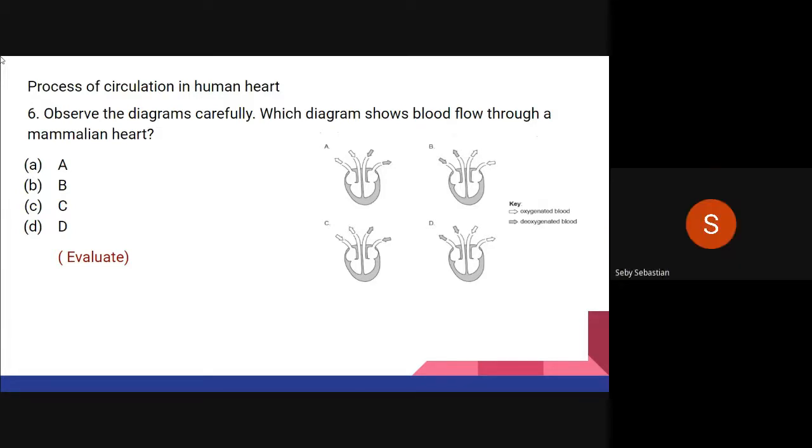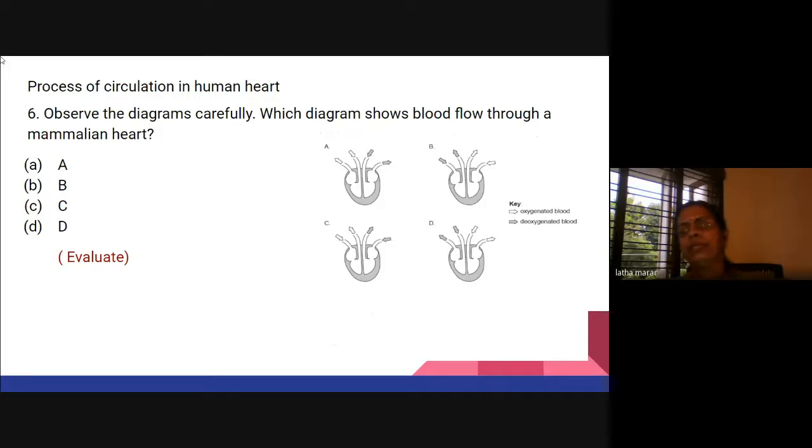B, no, ma'am. Yes, 6 B is the correct answer. So you can think of it as an evaluation level, because here he is actually finding out himself which is the correct option. He is evaluating himself and finding the answer. So evaluation, again, this is a little higher order thinking question which you can give.